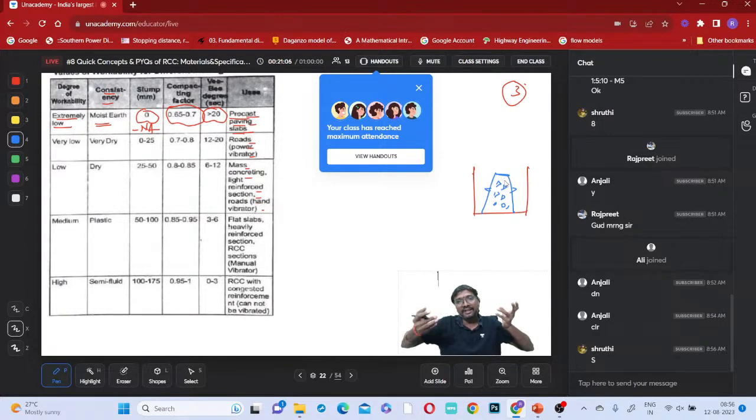Whenever we start vibrating, that cone shape will become flat. It will take the cylindrical shape from this frustum of cone shape. The time it takes is the representation of this workability. More time it is taking means less workability. Less time it is taking for converting the cone shape to the cylindrical shape means more workability. Have you done this experiment?